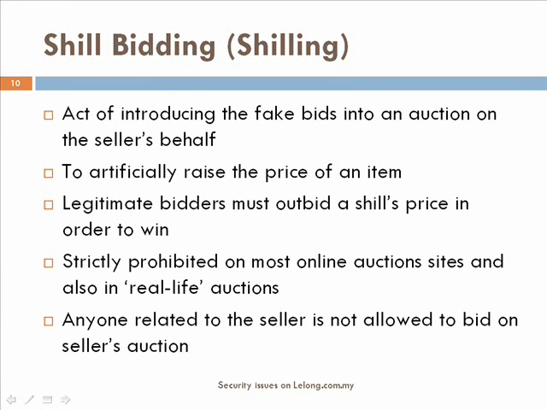Next is shill bidding. Shill bidding is also known as shilling. It is a technique or the act of introducing fake bids into an auction on the seller's behalf to illegally raise the price of an item. The legitimate bidders must outbid the shill price in order to win the item. Therefore, this practice forces legitimate bidders to pay significantly more for the item.